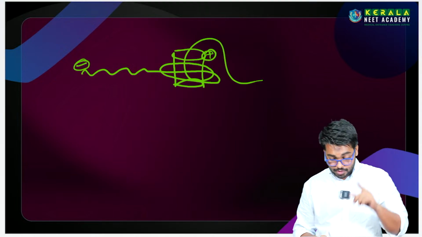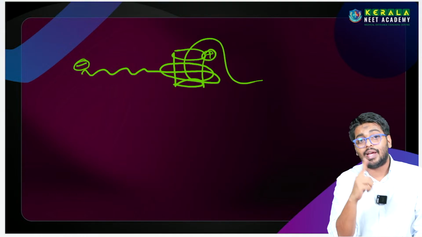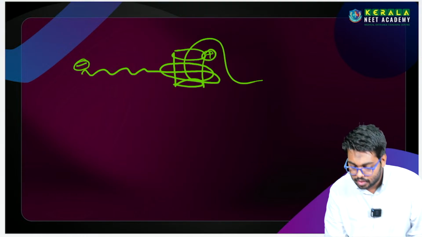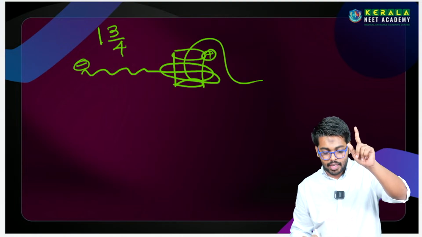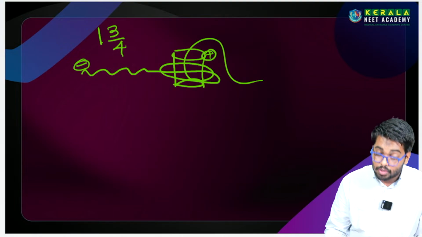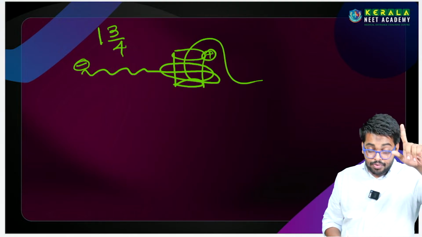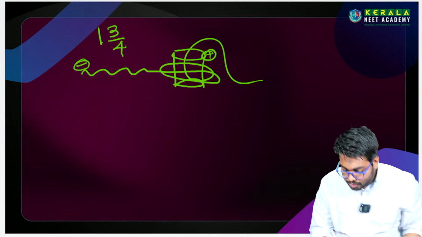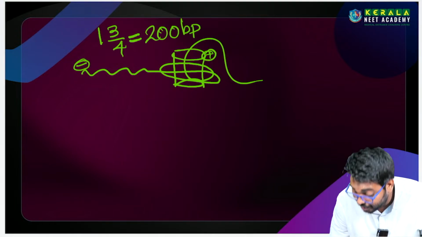That's why the structure is forming. Now my question is, how many times is it wrapped over the histone? It's very simple: about 1/3 of the DNA is wrapped over the histone octamer. It has to be 200 base pairs, not 2000.